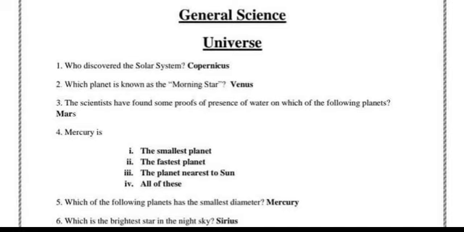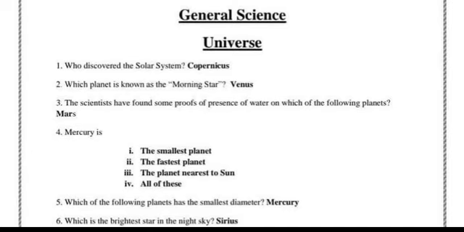Mars. Next is Mercury. Mercury is the smallest planet. Mercury is the fastest planet. Mercury is the planet nearest to the sun. All four options are correct for this, and any option can be asked in MCQs. Which of the following planets has the smallest diameter? Mercury.